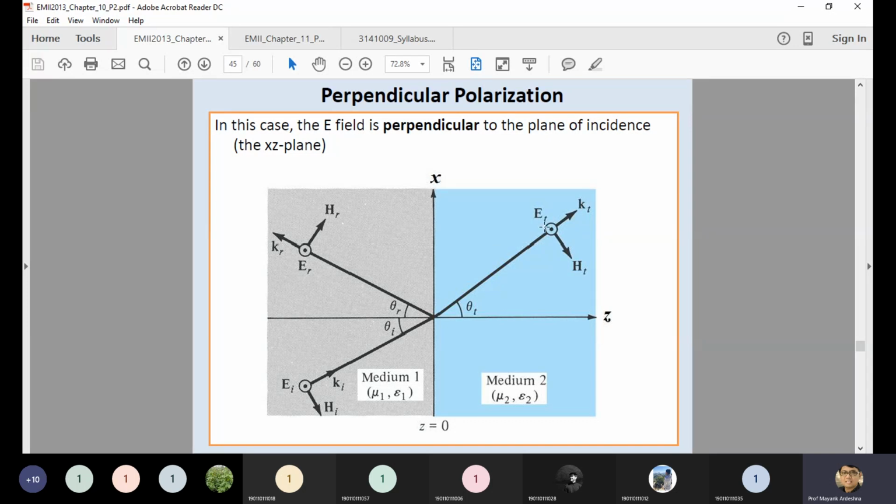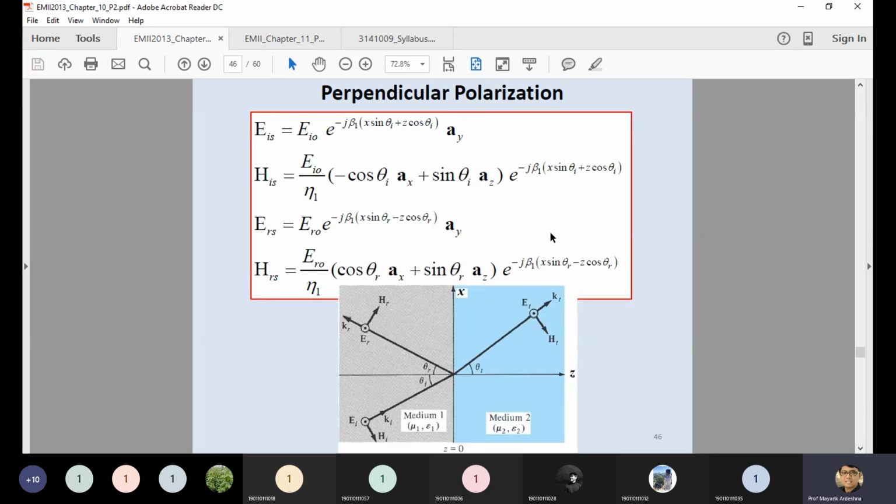At the same time, you can also see ET, which is also inside or outside of this particular screen, which is nothing but perpendicular to the XZ plane. So that's why it is considered perpendicular polarization. Same thing we derived: 3 equations in terms of the electric field and magnetic field for the incident, transmitted and reflected waves.